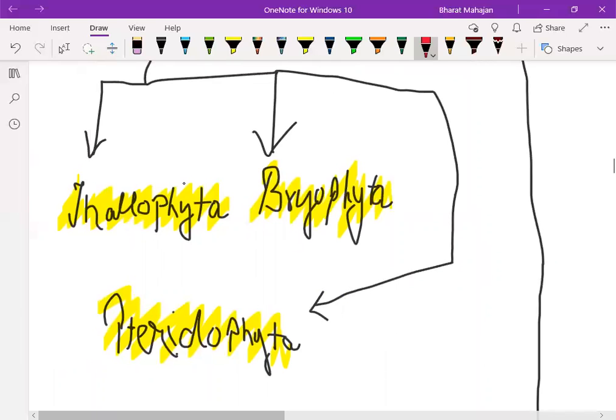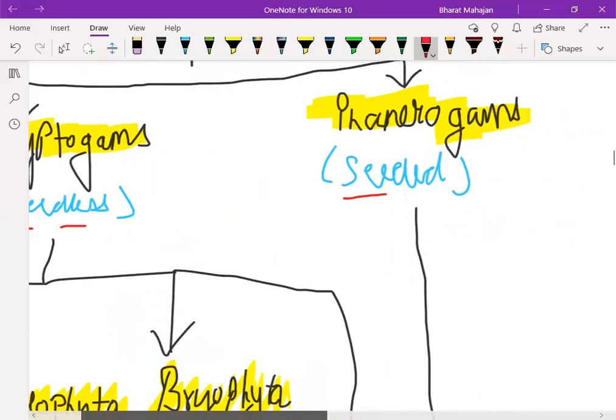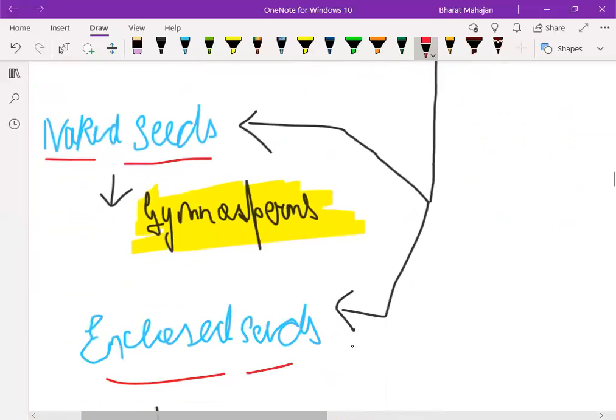The first category is Thallophyta, the second category is Bryophyta, and the third category is Pteridophyta. So we will study each and every category in detail. Then scientists have classified phanerogams also into two categories. The first category is whether they have naked seeds.